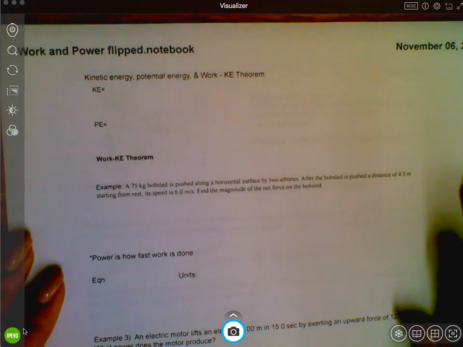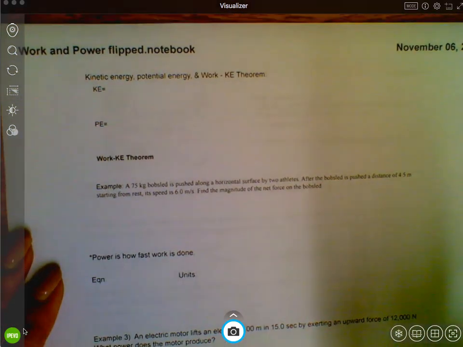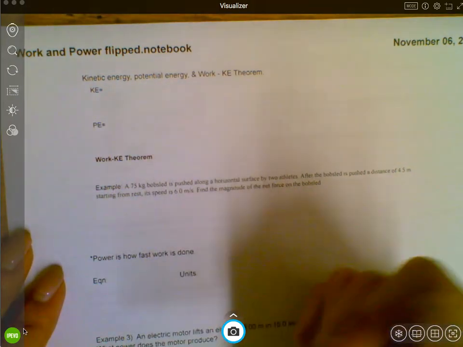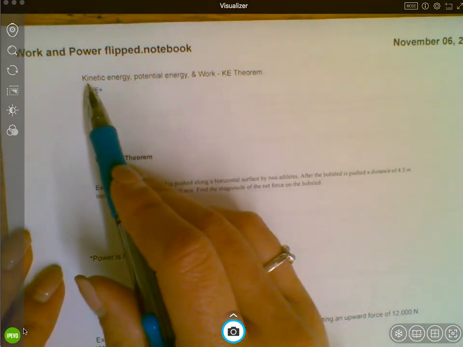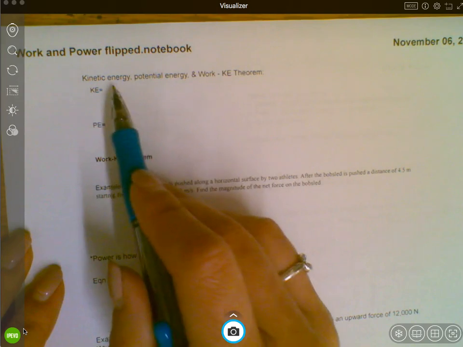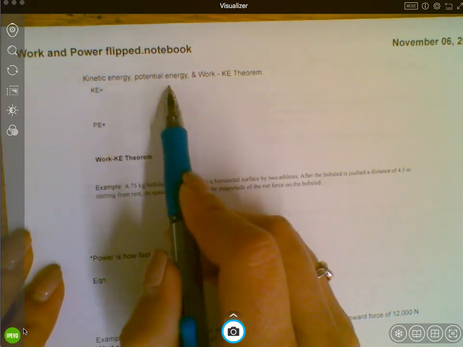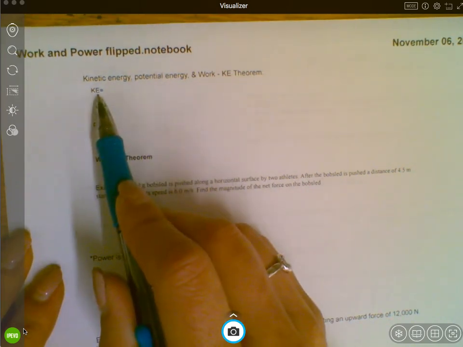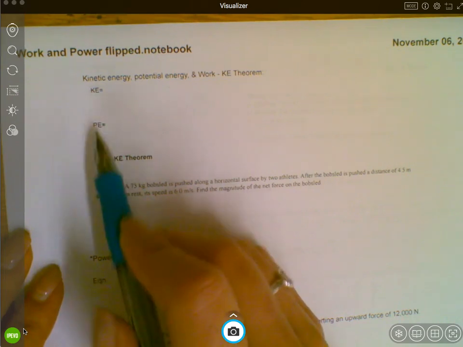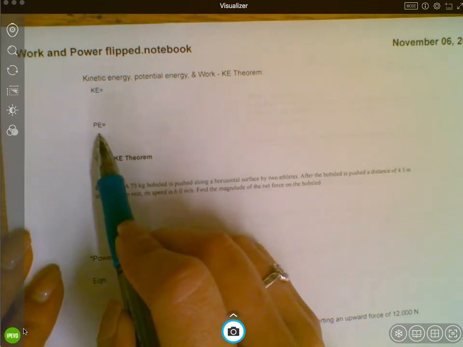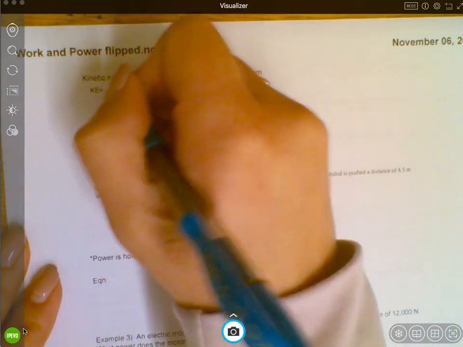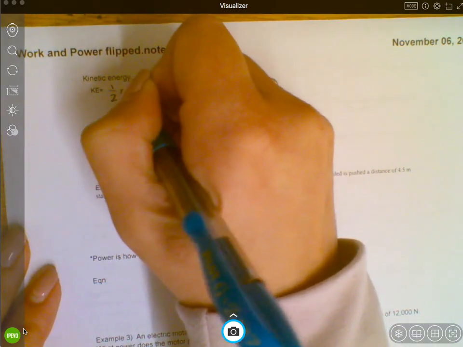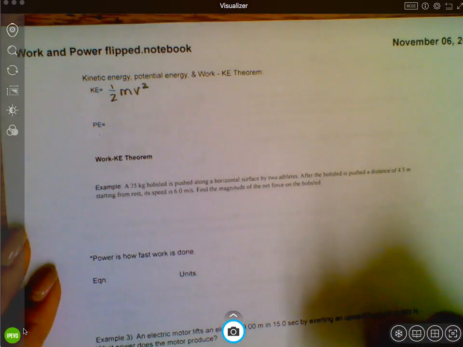All right, couple of new terms to define here. So now we're going to move kind of into energy here. We have two types of energy. We have kinetic energy and potential energy. Okay, and we use KE for kinetic, and we use PE for potential. Pretty easy. Okay. The equation for kinetic energy is 1/2 mass times velocity squared.